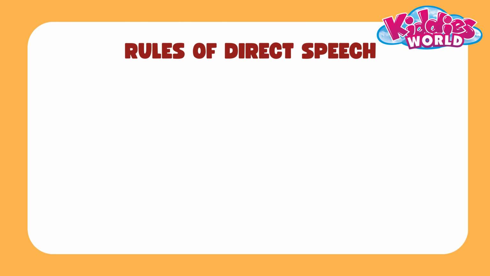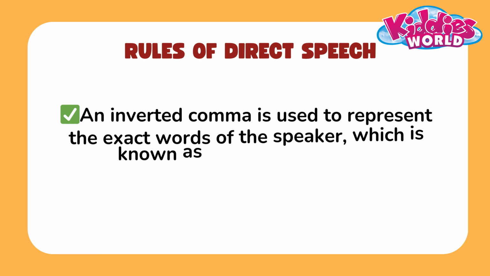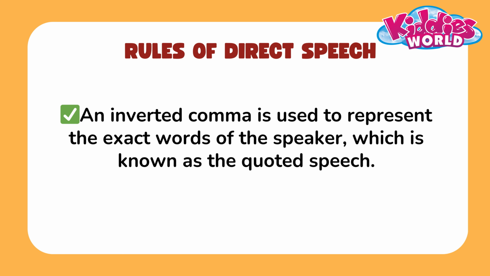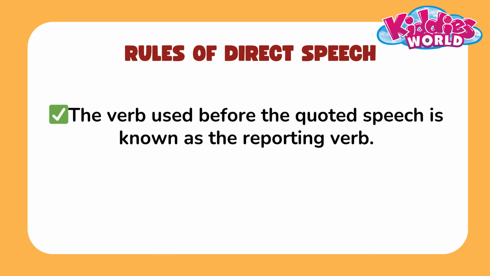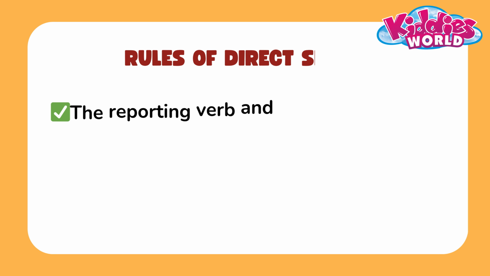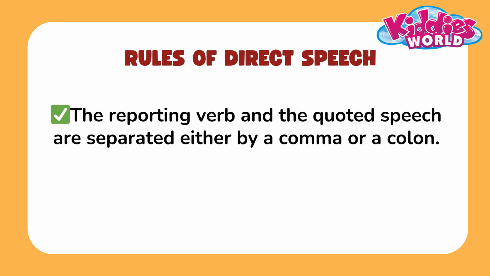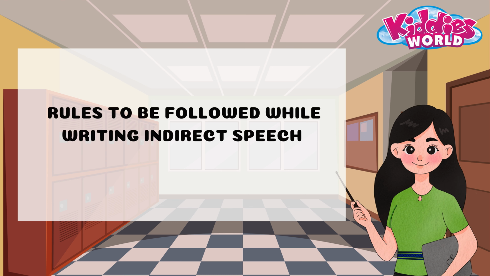Direct speech. An inverted comma is used to represent the exact words of the speaker, which is known as the quoted speech. The verb used before the quoted speech is known as the reporting verb. The reporting verb and the quoted speech are separated either by a comma or a colon.